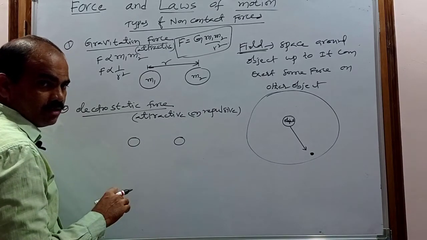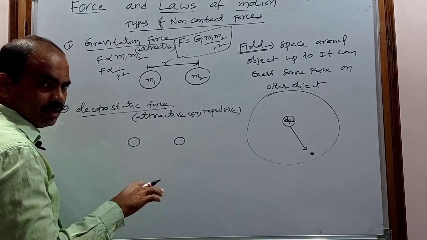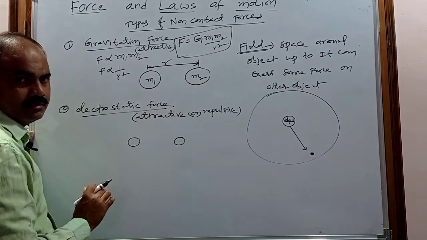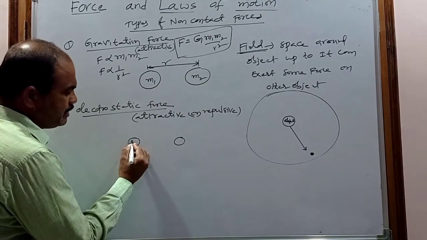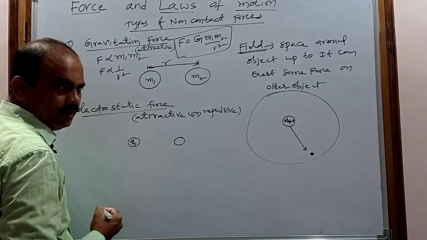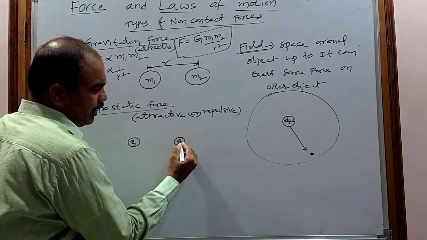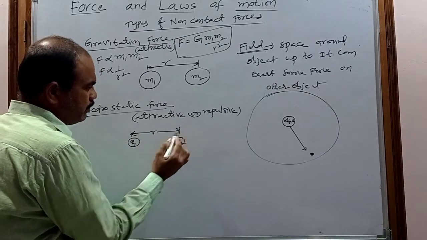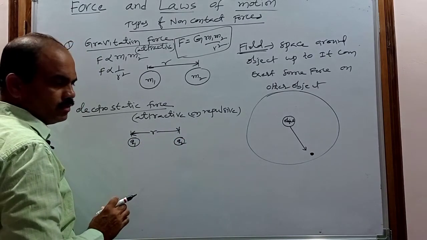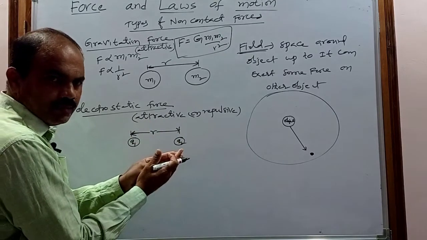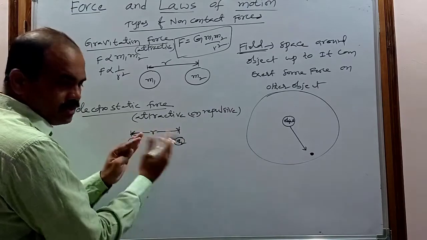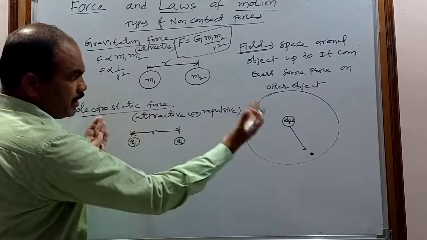Charge is also a fundamental property of the object, like mass. Let us consider this an object having the charge q1 and this an object having charge q2. They are separated by some distance. Because of the charges, they can create their own field. So even though there is no physical contact, they can exert some force on each other. That may be an attractive force or a repulsive force.